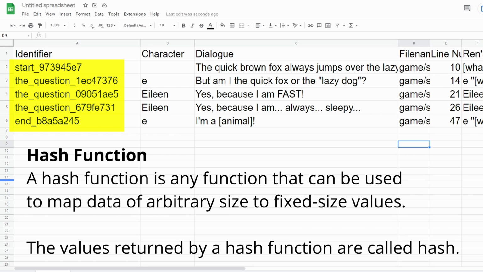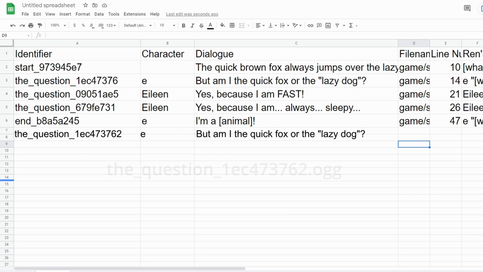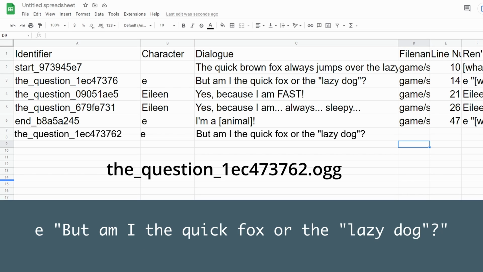Since the generated identifiers are based on the hash of the dialogue, the same line will always generate the same hash. If you have multiple copies of the exact same line, and I mean the exact punctuation and everything, each instance of that line after the first in that label will get another number added to the end of the identifier. Take the identifier and give the associated VO line that name, and Ren'py will automatically play the VO when you get to that line of dialogue.